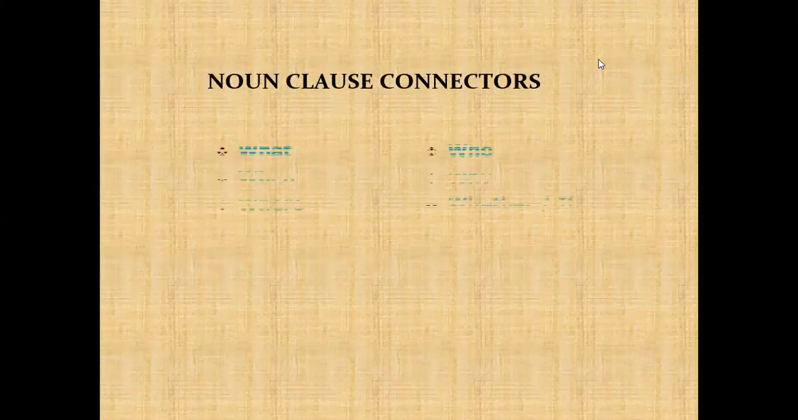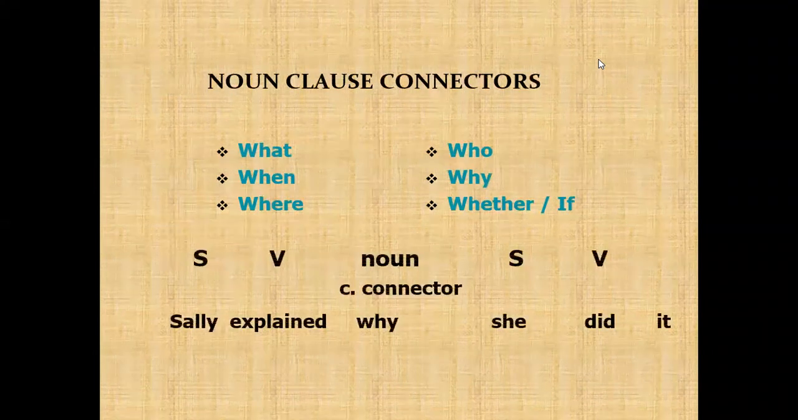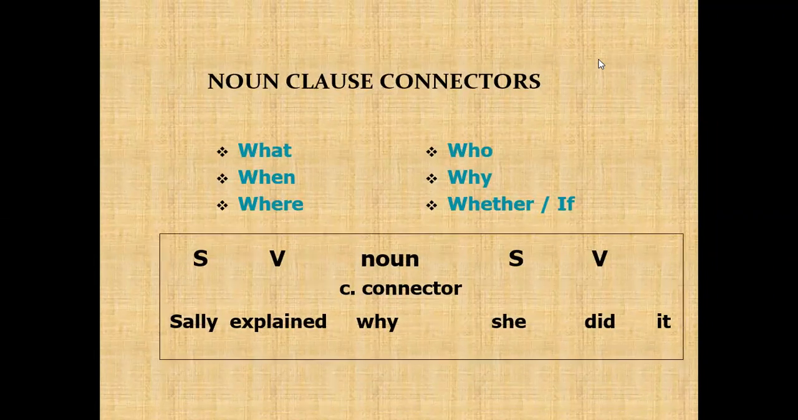So for noun clause connectors, you must remember them. There are what, when, where, who, why, whether, or if. Please remember all of them: what, when, where, who, why, whether, or if. So the formula will be like this: subject, verb, noun clause connector, subject, verb.